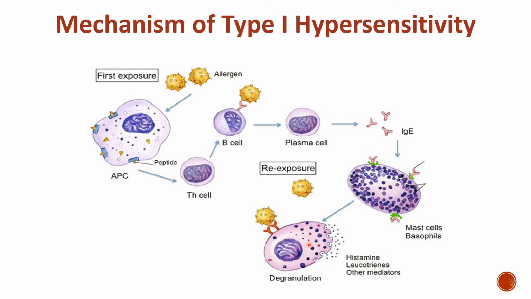They will secrete active chemical mediators like histamine, leukotriene, cytokines, etc. And these mediators act on surrounding tissue to produce various symptoms of allergy, like vasodilation, smooth muscle contraction, mucus secretion, etc. So this is the mechanism of type 1 hypersensitivity.